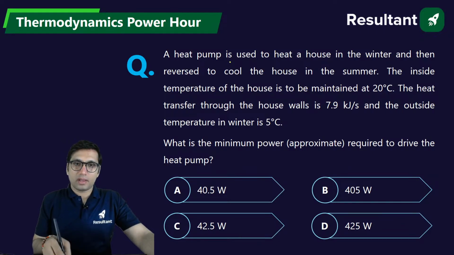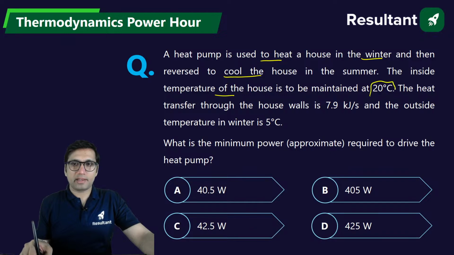A heat pump is used to heat a house in the winter and then reversed to cool the house in the summer. The inside temperature of the house is to be maintained at 20 degrees Celsius. The heat transfer to the house wall is 7.9 kilojoule per second, and the outside temperature in the winter is 5 degrees Celsius. What is the minimum power consumption required to drive the heat pump?